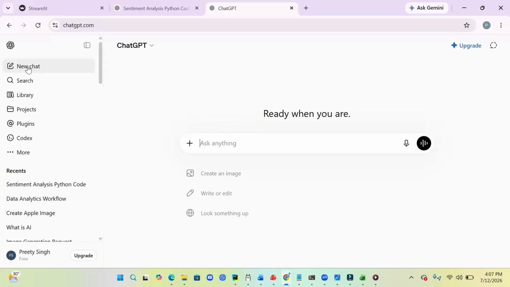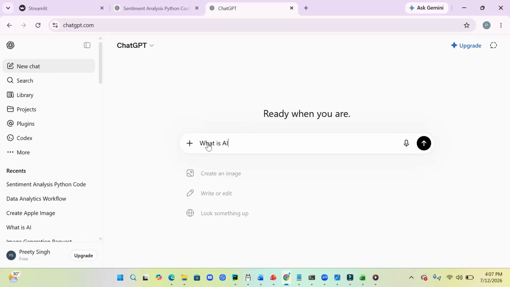So the very first thing is called new chat. In new chat, let's start with the most important option. That is something called new chat. Every new conversation starts from here. So if you want to ask a completely different question or begin a fresh project, click new chat. Right. So let's start with a fresh conversation. Let me ask one question.